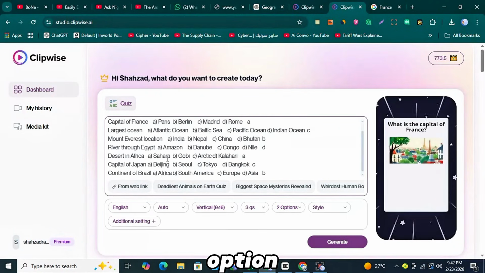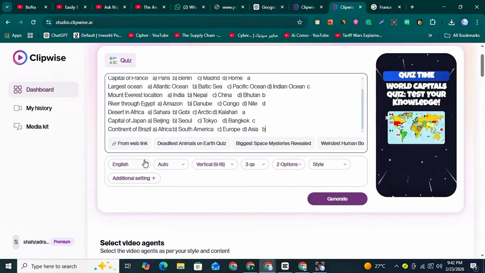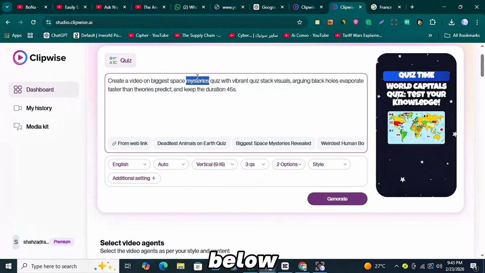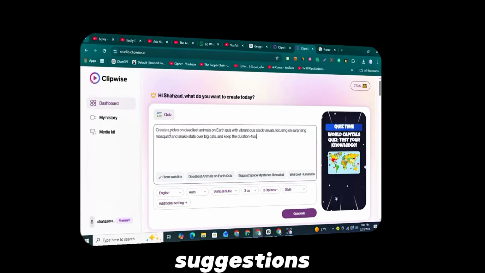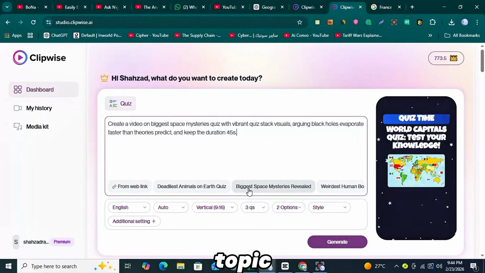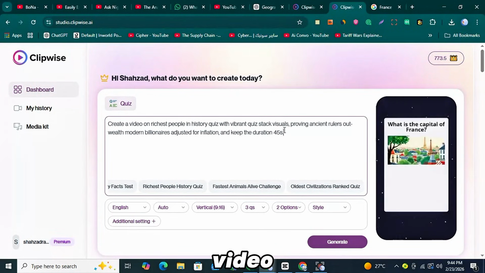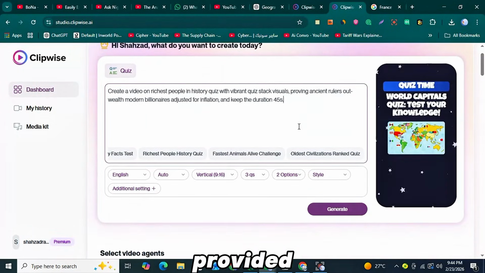The second option inside Clipwise AI is even simpler. As soon as you select a quiz template, you'll see multiple ready-made suggestions displayed below. You can choose any of these suggestions and instantly create a video around that topic. So even if you don't want to use ChatGPT, you can still generate a quiz video very easily using the built-in ideas provided by the tool.